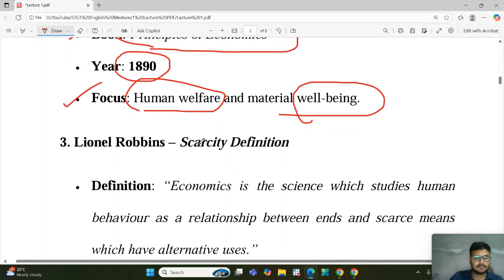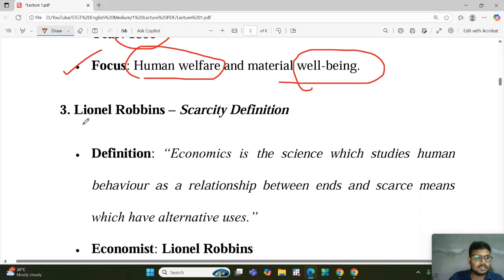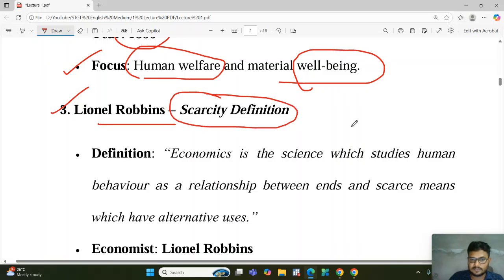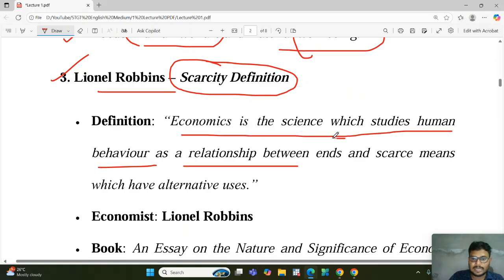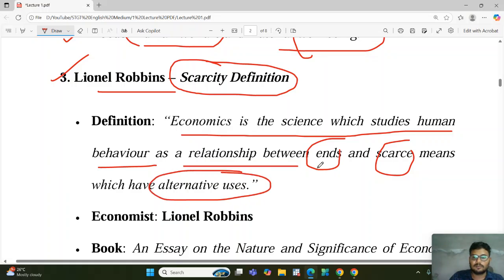So this is the second definition, and the third one is Lionel Robbins, who gave the definition on scarcity. That is why his definition is also called the scarcity definition. His definition is: economics is the science which studies human behavior as a relationship between ends and scarce means which have alternative uses. It means we have limited resources and our wants are unlimited.